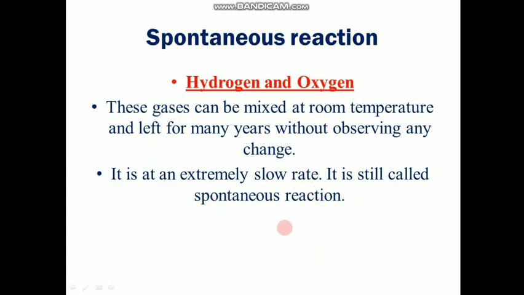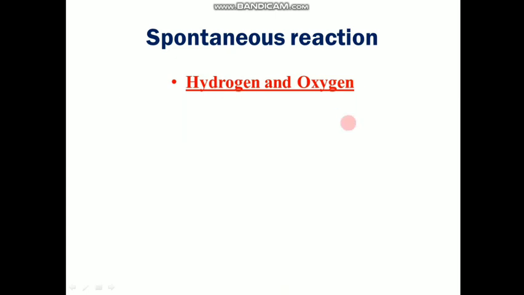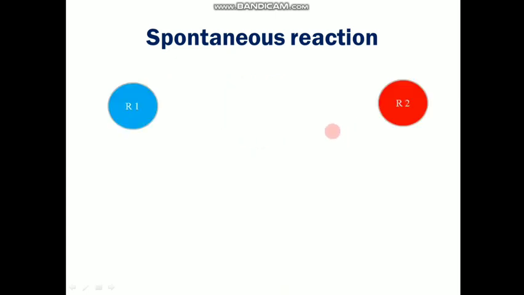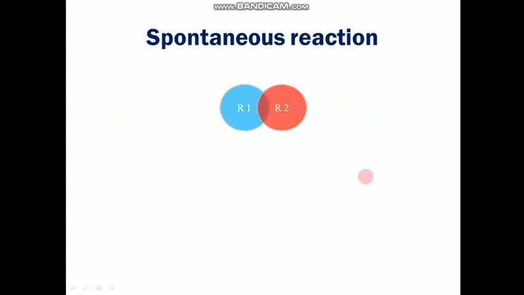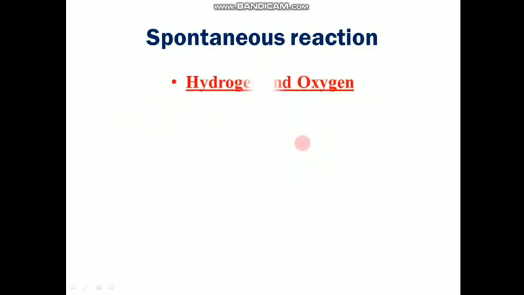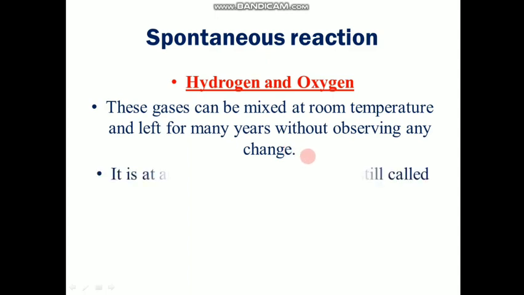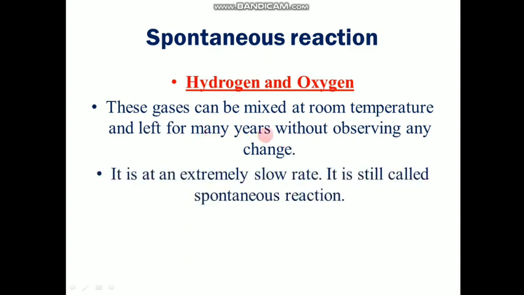So a spontaneous reaction doesn't mean that it happens at a very fast rate. For example, as we saw in the first example, they suddenly come close and suddenly make product, nothing like that. A spontaneous process can take years. It can happen at a slower rate also, but still it should happen without any external effort or force. Then we can tell it's a spontaneous reaction.